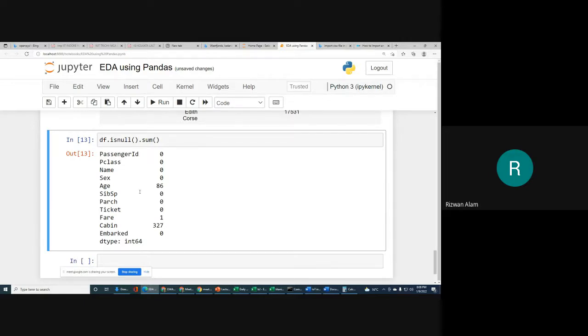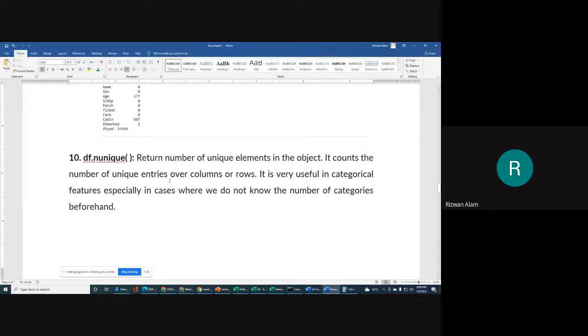Okay, same you can see for fare. For one record, fare is missing. So if you check the fare column, you will find that only for one record the fare is missing. And for cabin, 327 values are missing. So with the help of isNull and sum, if you use them in combination, you will get the missing values column-wise. That is very important whenever we are going to do any project.